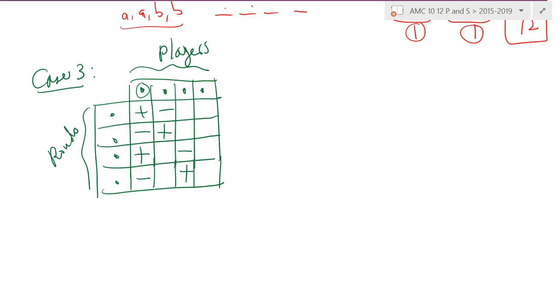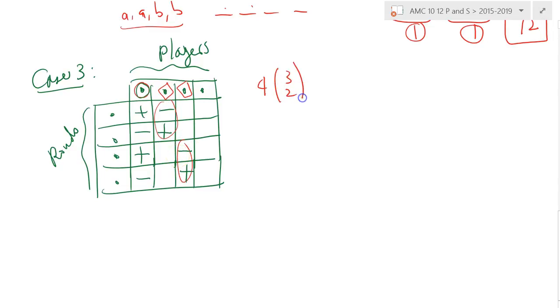Does that make sense? So how many ways can this happen? How many ways can I choose that special guy? 4 ways. All right. How many ways can I choose the other 2 people? In this case, it is these 2 people who are involved with that guy in at least some rounds of transactions. 3 choose 2. This many ways we can arrange the players: 12 ways. Now, how many ways can I arrange the rounds? The rows. Well, are they the same or are they different? They are distinguishable, right? They are all different. 4 factorial ways. You multiply these 2. 12 times 24.